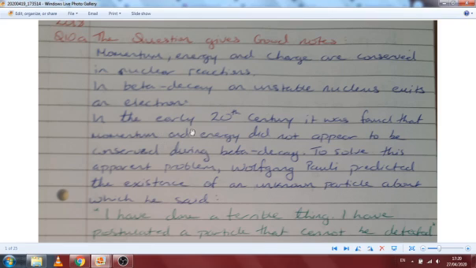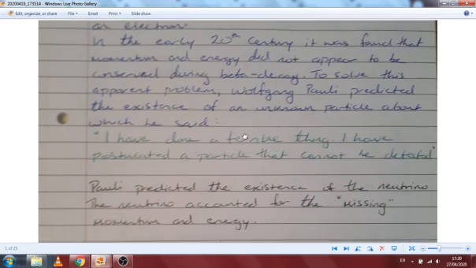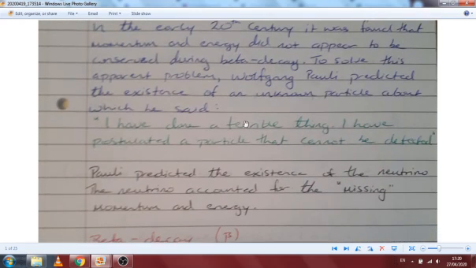that way. Then for the background, in the early 20th century, it was found that momentum and energy did not appear to be conserved during beta decay. To solve this apparent problem, Wolfgang Pauli predicted the existence of an unknown particle about which he said, "I have done a terrible thing. I have postulated a particle that cannot be detected." You'll find more about Pauli in the attached document, and it's worth going through them to try and learn these guys and to see what they look like, what they said, and get an idea for their personalities.